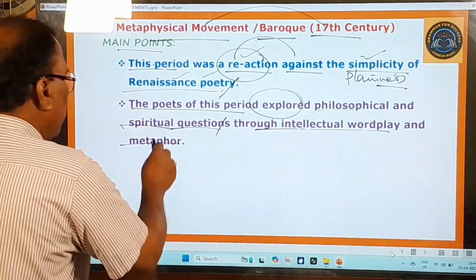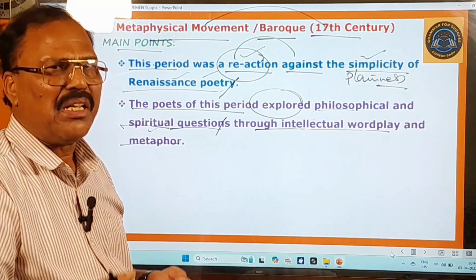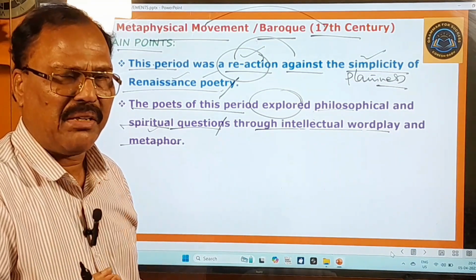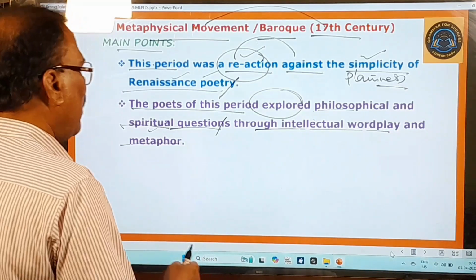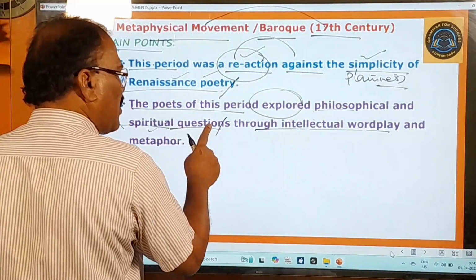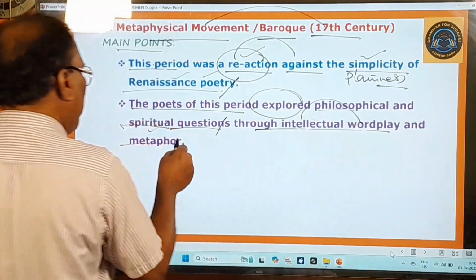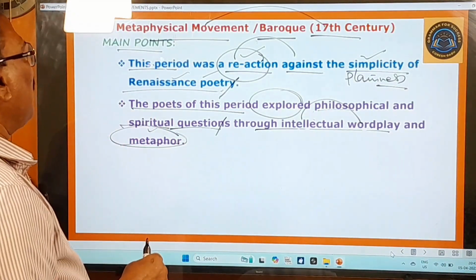And also metaphor means it's a hidden simile, very well. Metaphor is nothing but a hidden simile. Okay, it's a simile, but it's a hidden simile. That's very important. So here the poets of this period explored philosophical and spiritual questions through intellectual wordplay and metaphors and all that. So this is the second important point about the metaphysical movement.